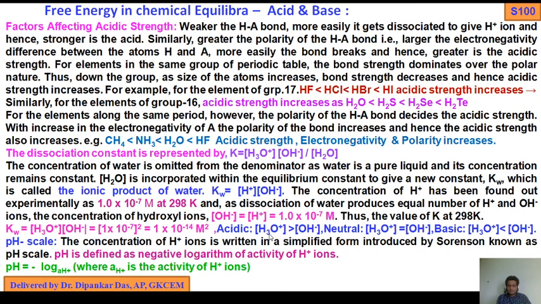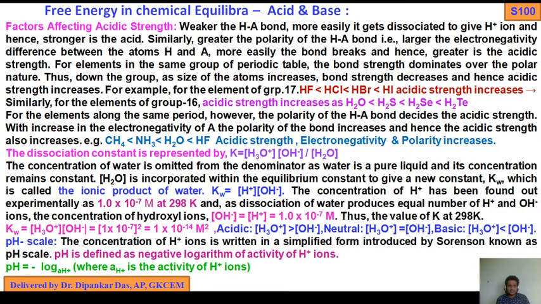So acidic, when will it be acidic? When H plus concentration is greater than OH minus. Neutral, when both concentrations are the same. Basic, when H plus concentration is less than OH minus ions. So next, what is the pH scale?